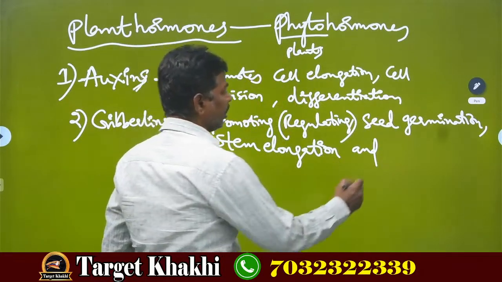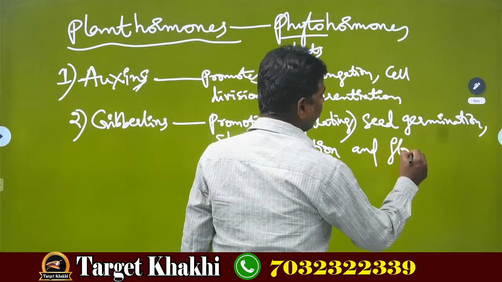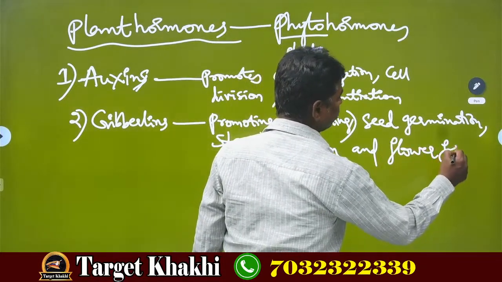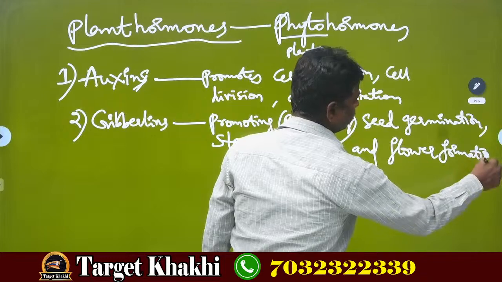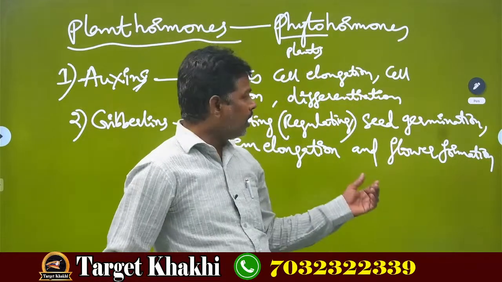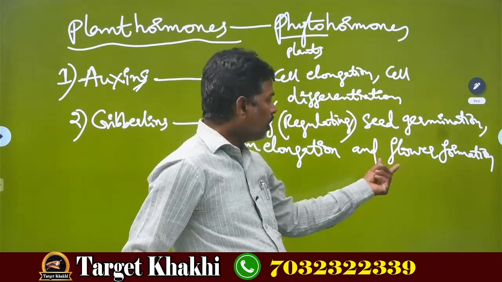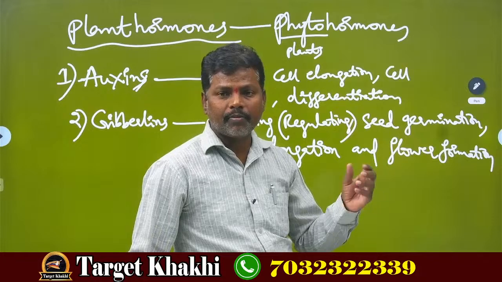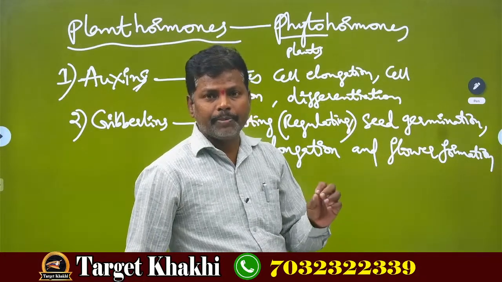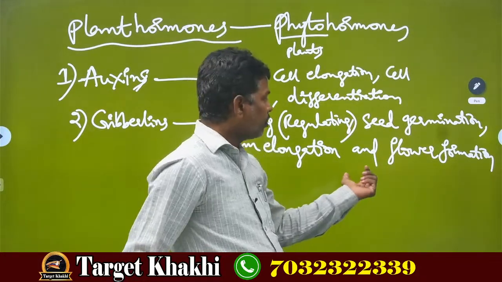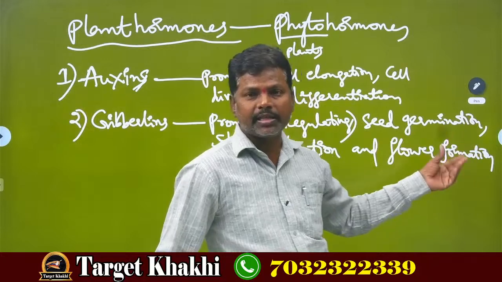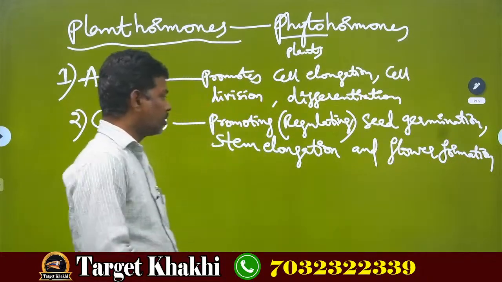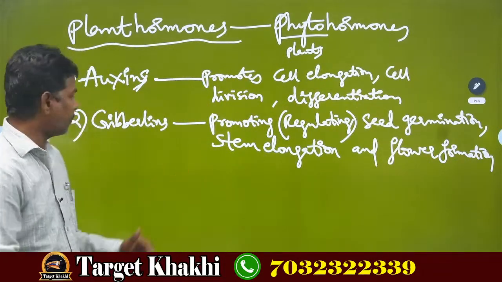That's why it also helps in flower formation. How will the flower form in the plant? From the bud only. So this is about gibberellins.